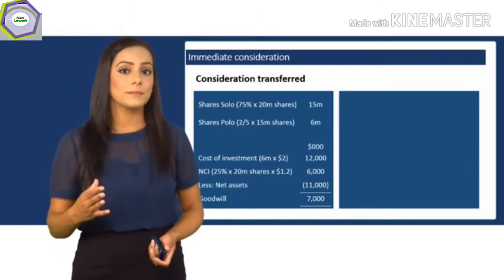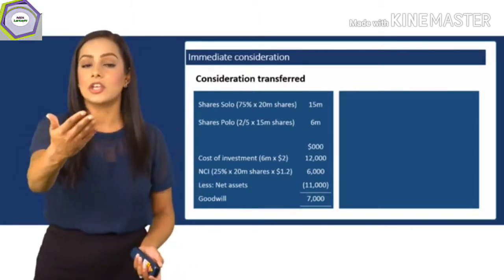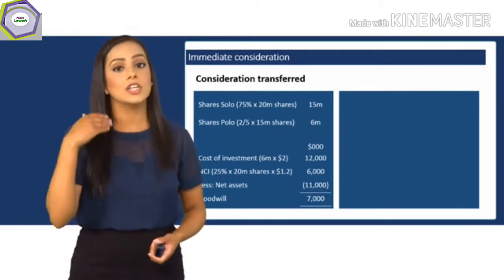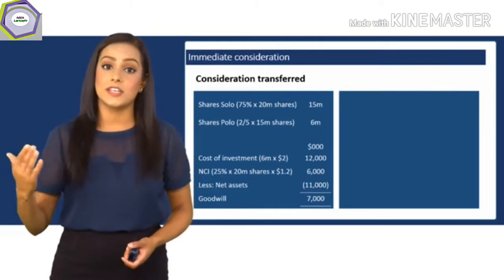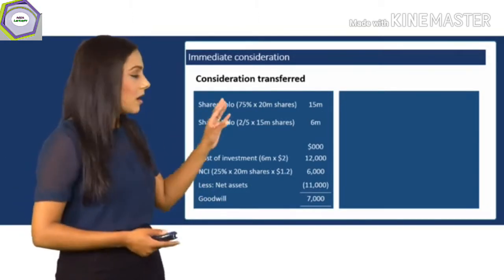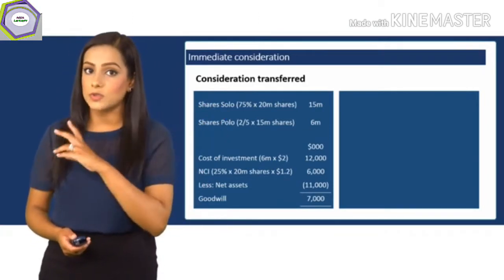Now that is the answer to this example, but there is an additional step that we need to be aware of. The parent has issued extra shares to pay for the subsidiary shares. So when a company issues shares, this could affect their share capital and share premium. Remember, the market value of the parent shares is $2, whereas the par value is $1.